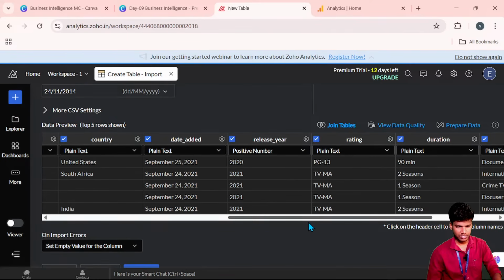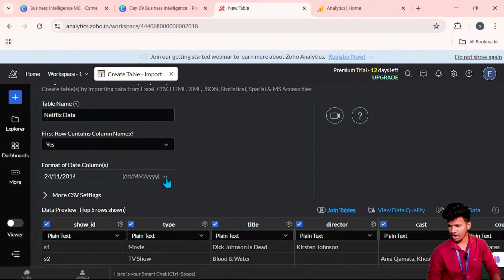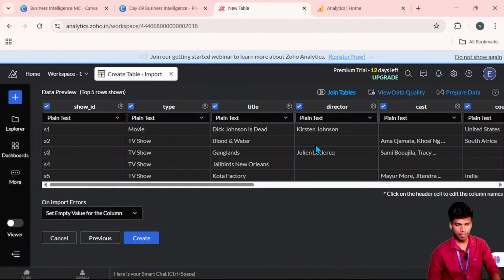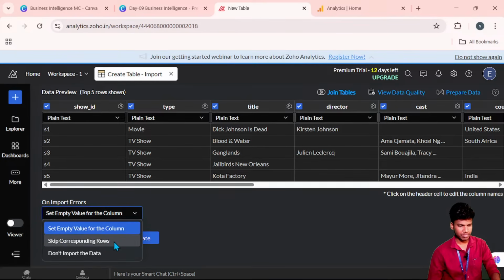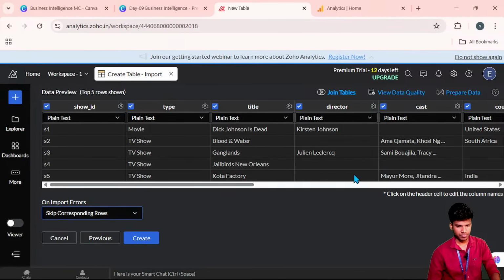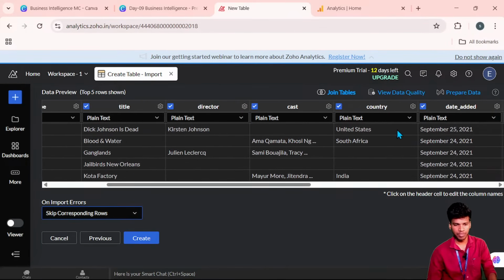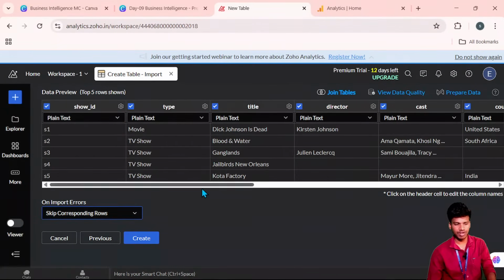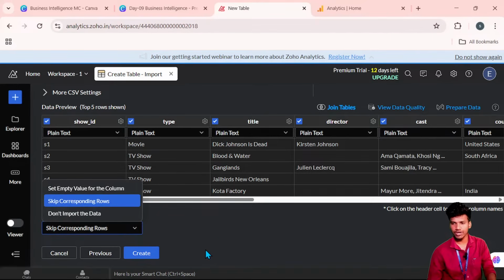Now I check the date added. Where is the date added? Yeah, here. Here the empty values are also there, the plain text. I give the empty values to skip corresponding rows, which means the empty values are removed. You can see the second row has plain text where the director name is not present, the first row does not have a cast name, and the third row has no country. These kind of empty values are there. Now I set it to skip the corresponding row in that particular tool.